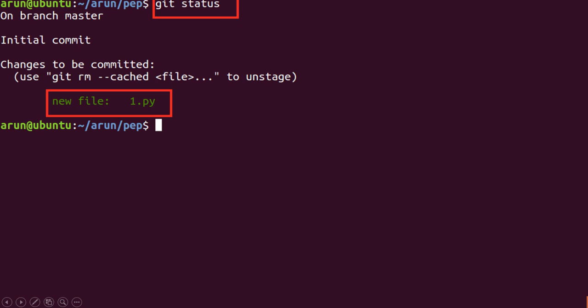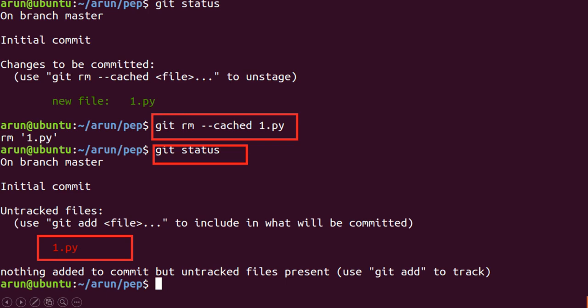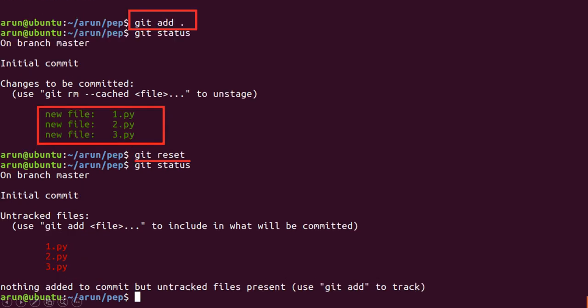Now if I want to bring these files from the staging area back to the unstaged area, that means I want Git to not track these files for me again, I'll type the command git rm --cached 1.py. Then again if I do a git status, you can see that I have one file which is an untracked file. If I have more than one file and I want to bring all the files to the staging area, I'll type the command git add dot.